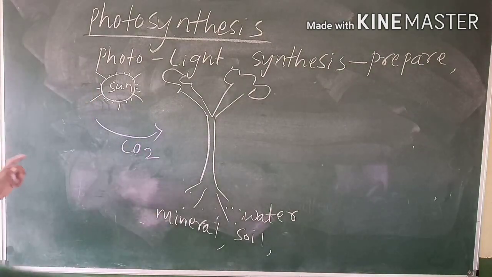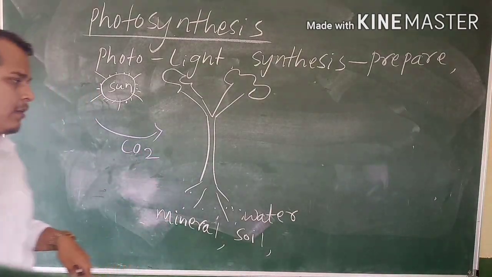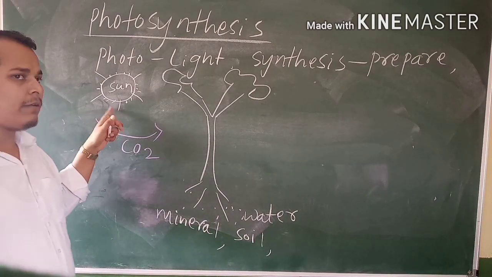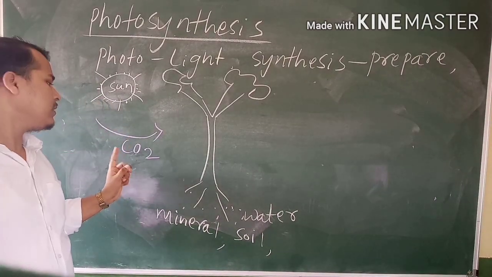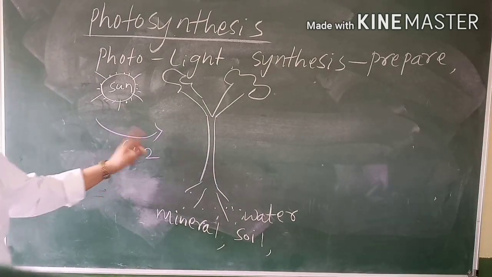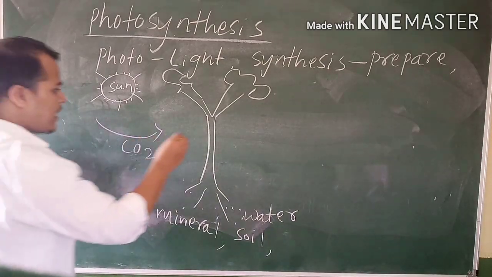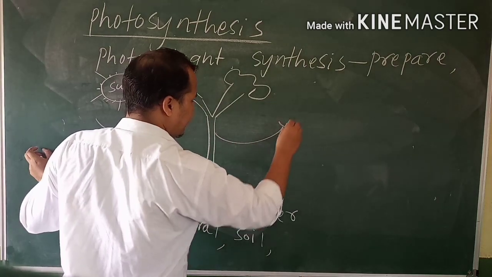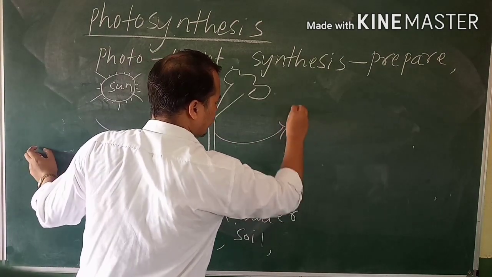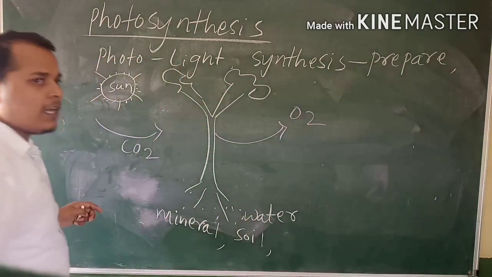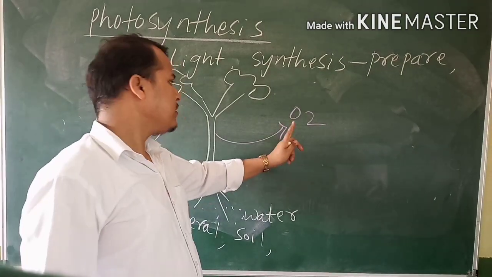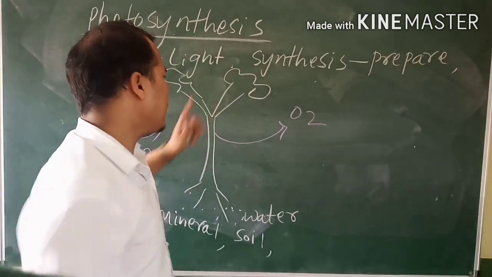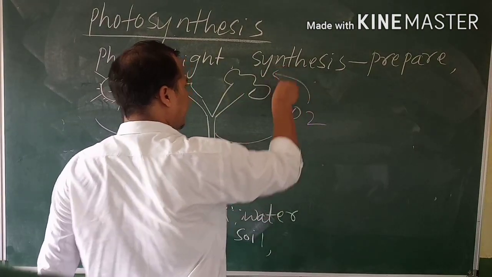Carbon dioxide is present in the atmosphere. With sunlight, the plant takes carbon dioxide and releases oxygen. This oxygen we take in our process of breathing.